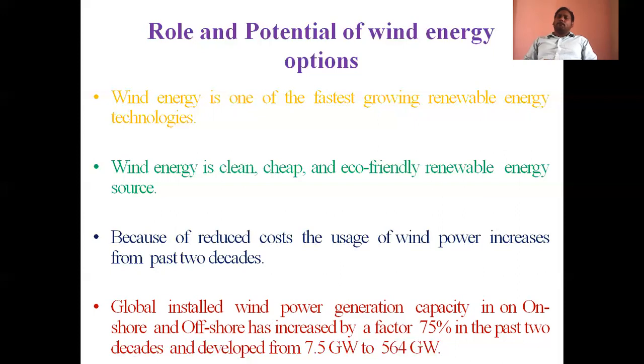That is the main role of wind energy. Why it can be increased? Because the cost of power generation can also decrease. That is the reason the cost for production of wind power has reduced gradually over the past 2 decades. That's why power generation capacity can also increase. So here we are using 2 words, onshore and offshore. What is meant by onshore wind power generation and offshore wind power generation?